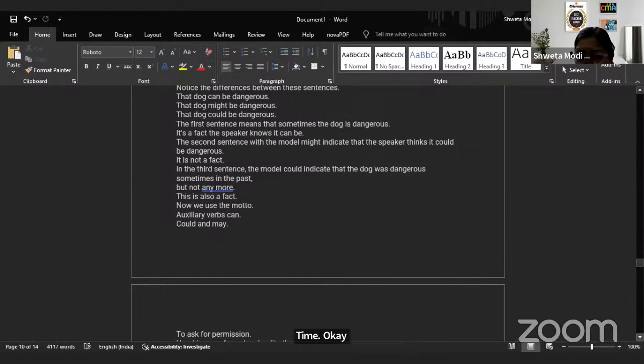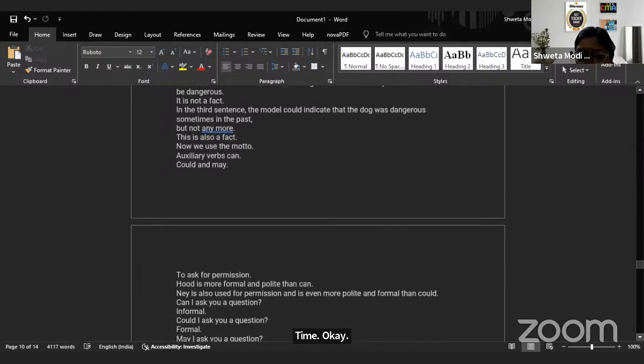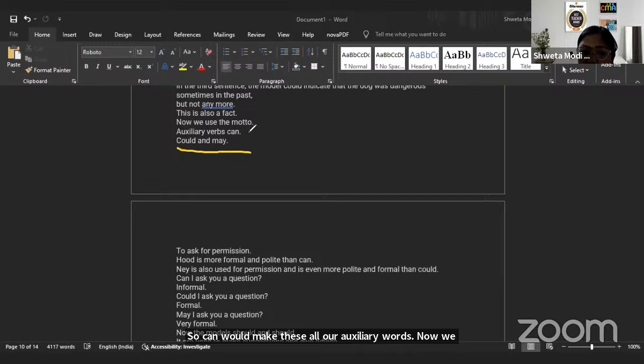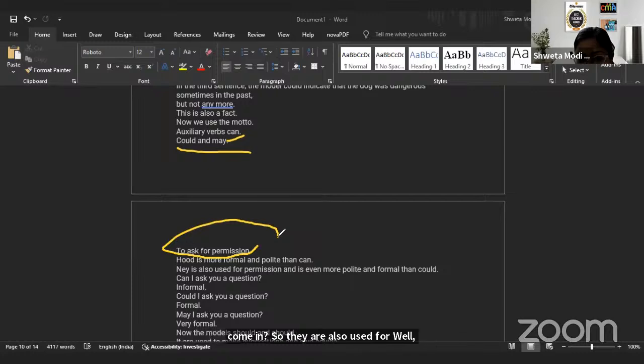So can, could, may, these all are auxiliary verbs. Now, we also use can, could, and may to take permission. Can I take your pencil? Could you please help me? May I come in? So, they are also used for permissions. Okay.